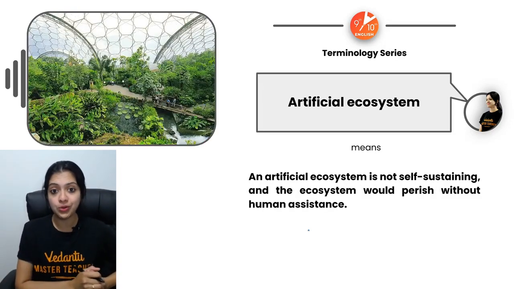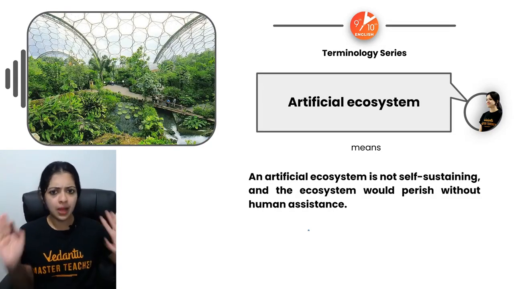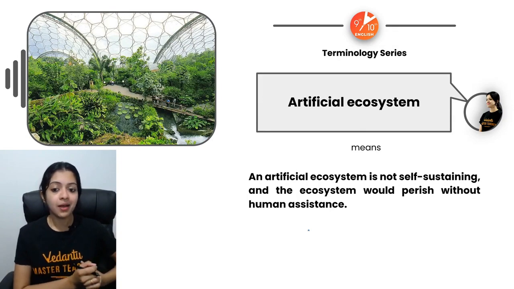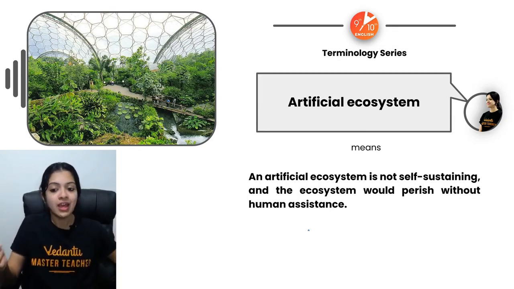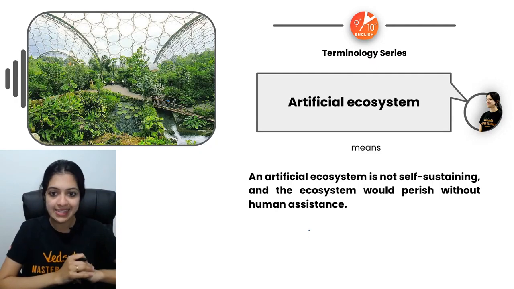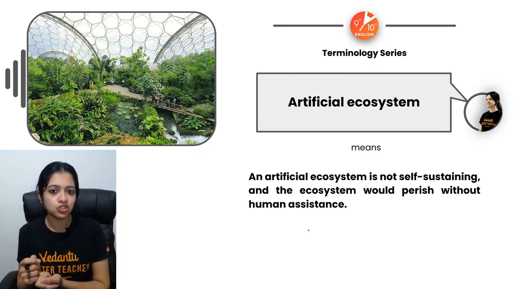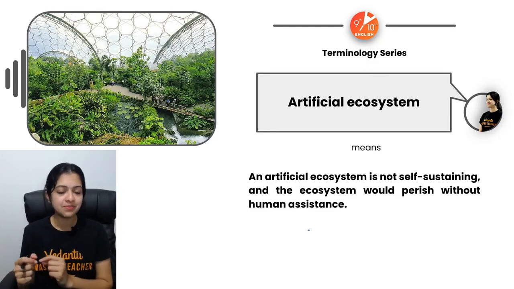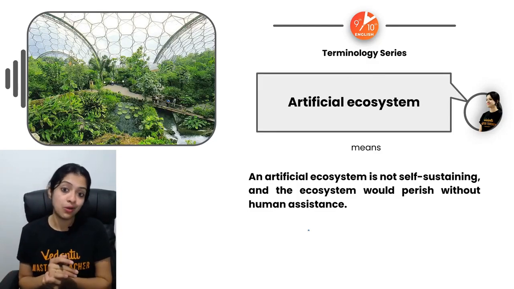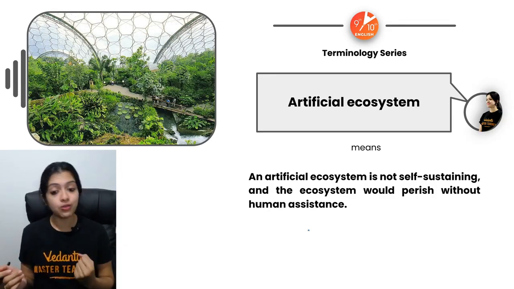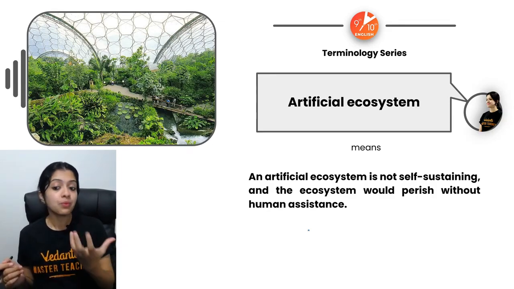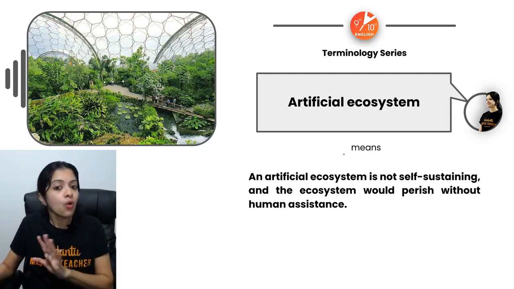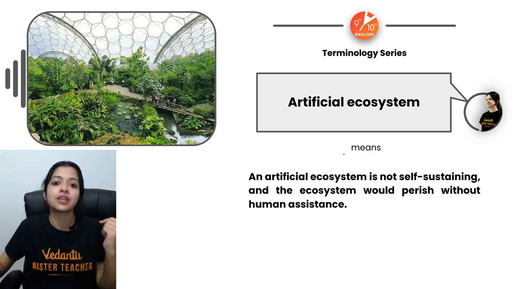What about an artificial ecosystem? Artificial ecosystems also, I must tell you, do make our planet a much better place to live in, because this would include things like botanical gardens and aquariums, which are so beautifully maintained, right? So not everything artificial is bad. Many artificial things are bad, but artificial ecosystems are still something that we can be proud about, right? Croplands are also examples of artificial ecosystem. They wouldn't be self-sustaining, basically. Without human intervention, they cannot exist.